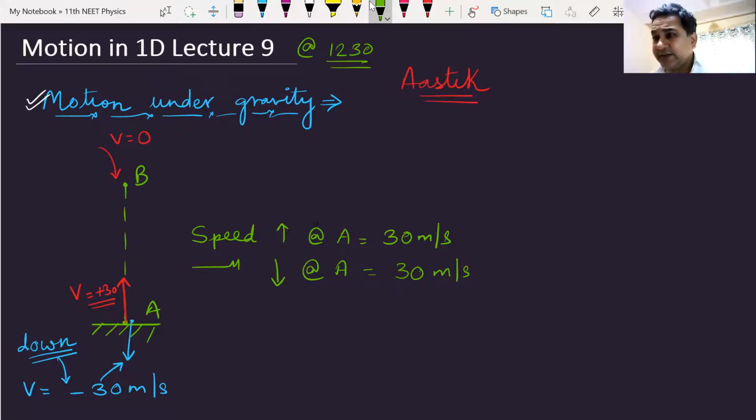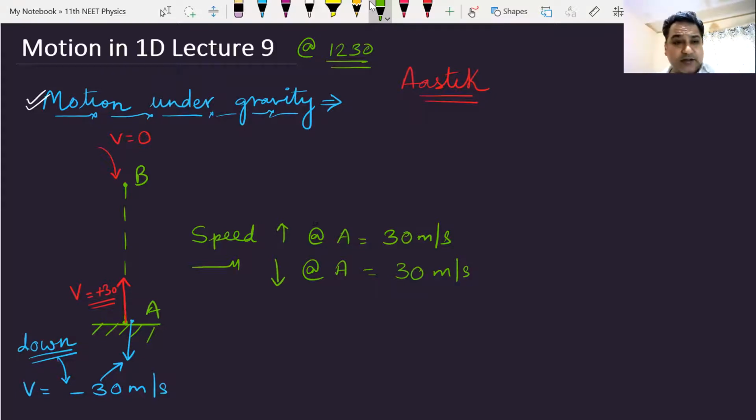Do we understand this? That when it reaches the point from where it was thrown up, it has the same speed, but the velocity is downwards. In the first case, the velocity was upwards. In the second case, the velocity was downwards.